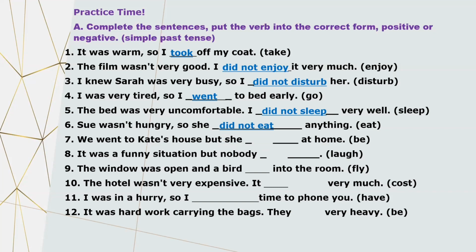We went to Kate's house, but she. So be form, as I told you earlier as well, be form in simple past is was or were according to the subject we use. So here our subject is singular, so we will be using was. We went to Kate's house, but she was not at home. It was a funny situation, but nobody laughed. The window was open and a bird, change fly into its past form, it will become flew. So the bird flew into the room.